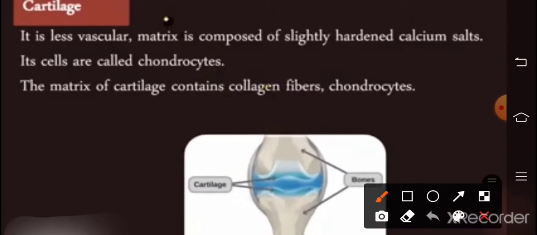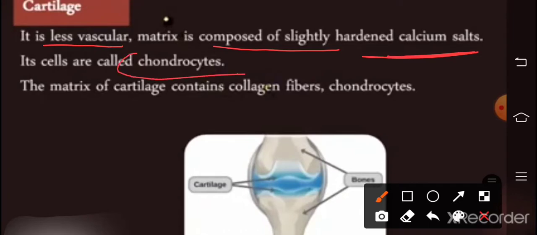Cartilage has a less vascular matrix, composed of slightly hardened calcium salts. Its cells are called chondrocytes. The matrix of cartilage contains collagen fibers and chondrocytes.